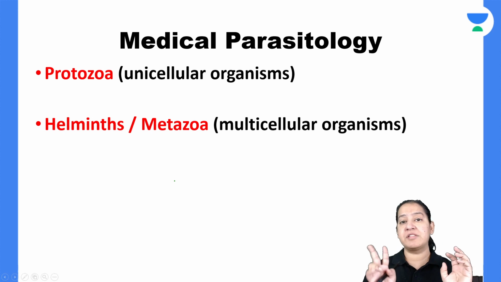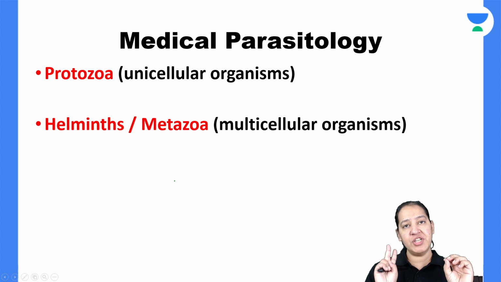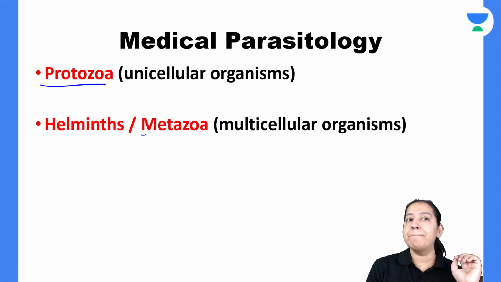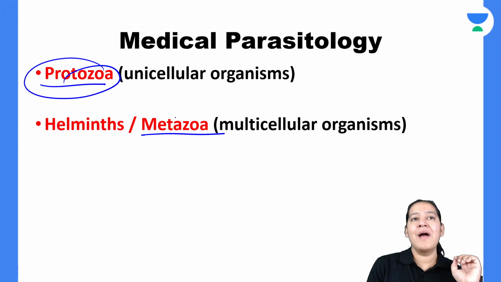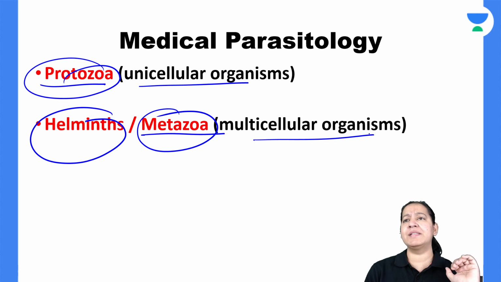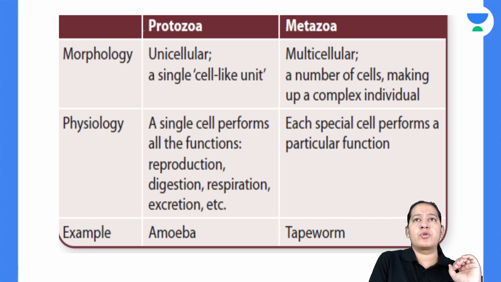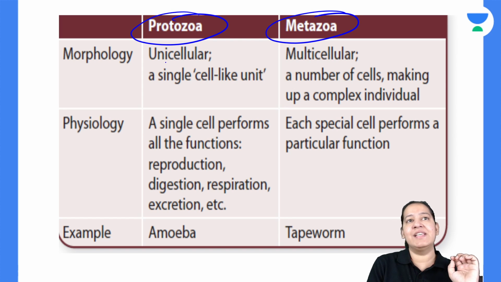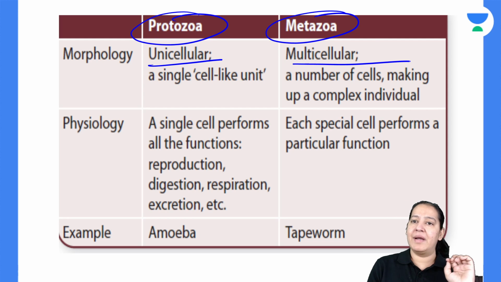Now there are two types of parasite. In medical parasitology, there are two categories in which we divide the parasites. What are the two categories? Protozoa and metazoa. Metazoa are helminths; metazoa and helminths are one and the same thing. Protozoa are unicellular parasites. Metazoa and helminths are multicellular parasites, right? So protozoa and metazoa are the two main categories of parasite. These are unicellular, these are multicellular.